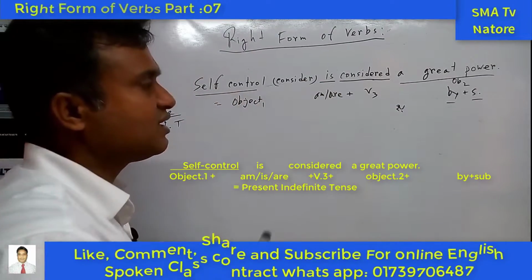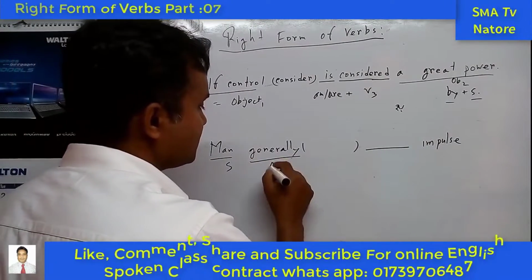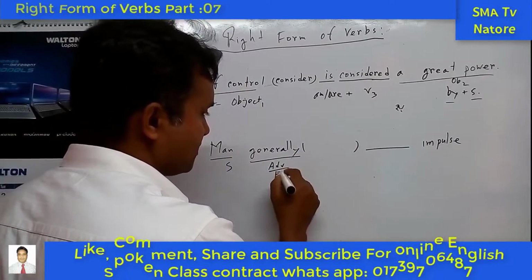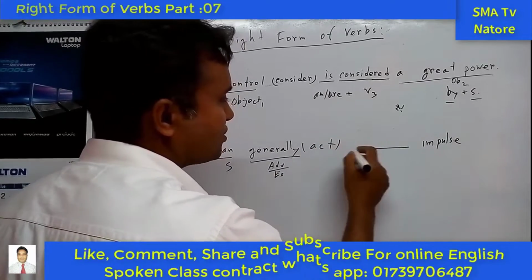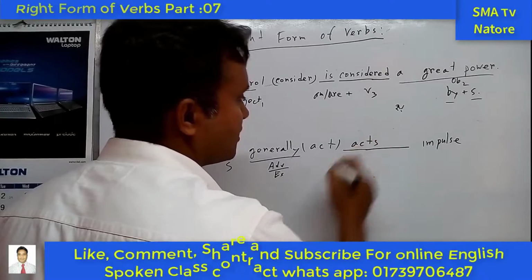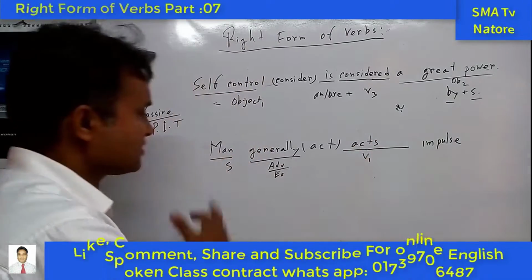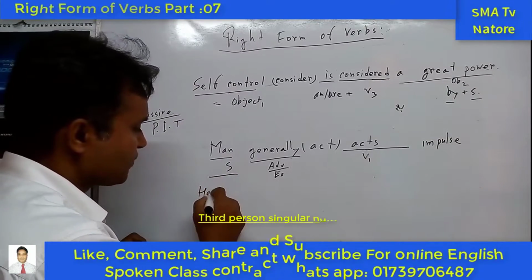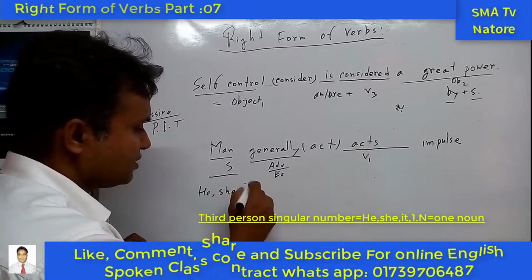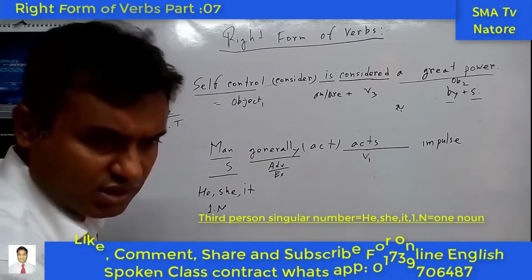Control is considered a great power. Okay? This one is the subject, this one is the adverb, or we can say extra, and next here is given act. So you have to use acts. So this is the subject, and the next one is the verb, present form of the verb. The subject is third person singular number. What is third person? He, she, it, and one noun. So these are the third person singular number.